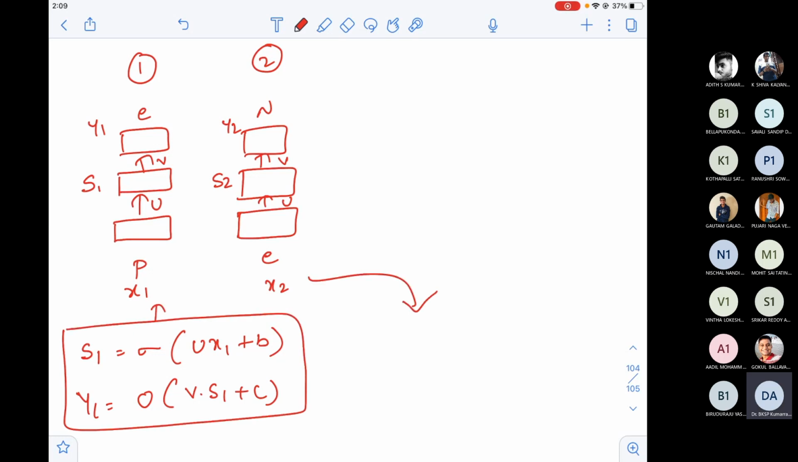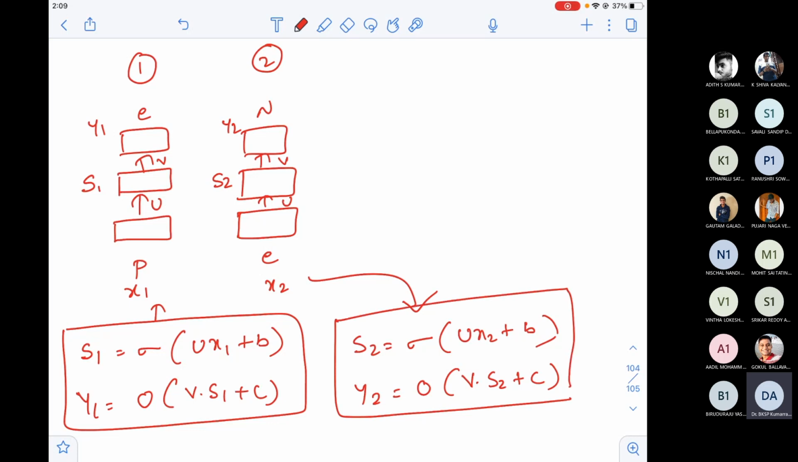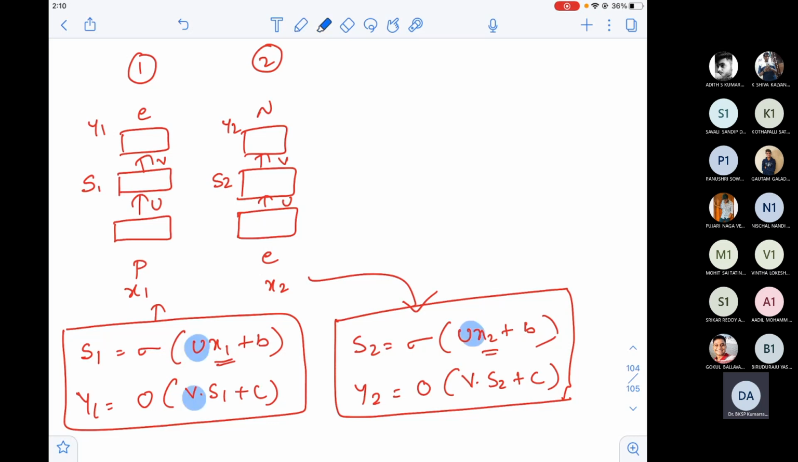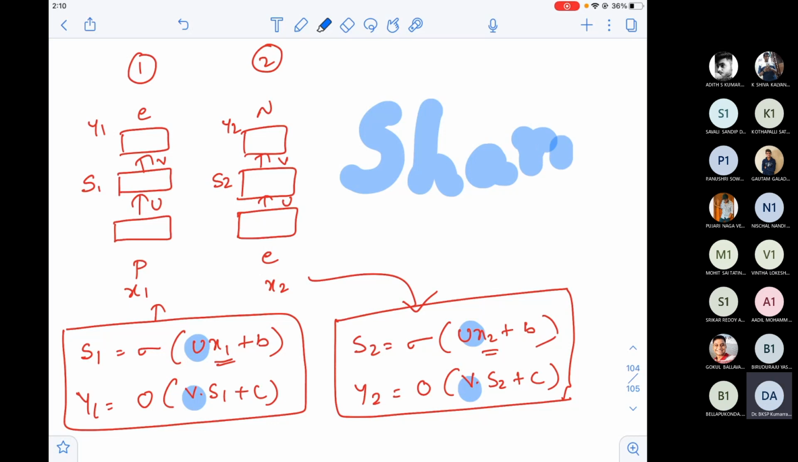And what about the equations for this? S2 is equal to sigma of U X2 plus some bias B. And finally, Y2 is equal to output function of V into S2 plus C. Now these are the equations. But if you see, I've completely reused the architecture except the input. Only inputs are changing, but the weights U and V are common across the first architecture and the second architecture. So what I'm achieving here, sharing is done.